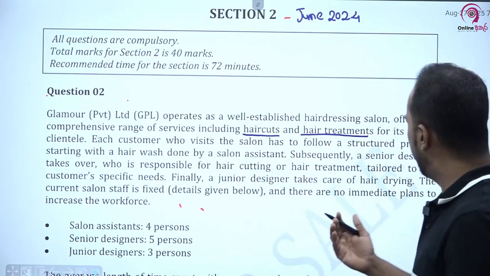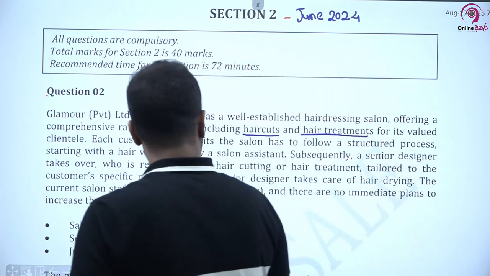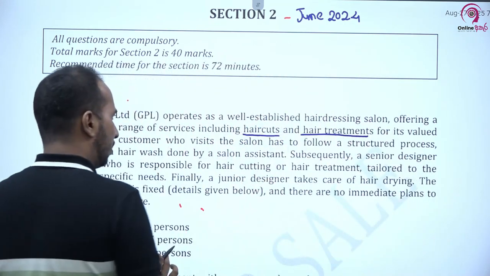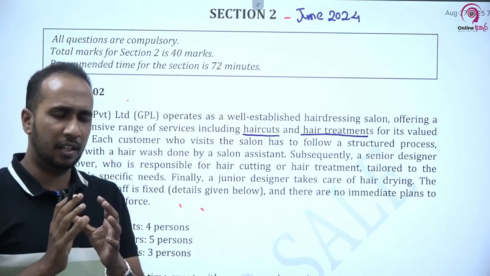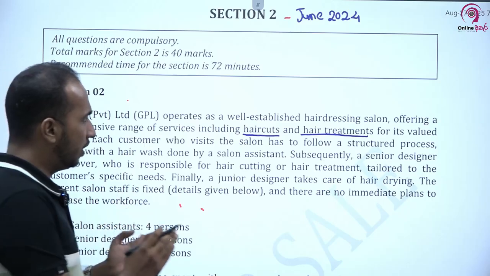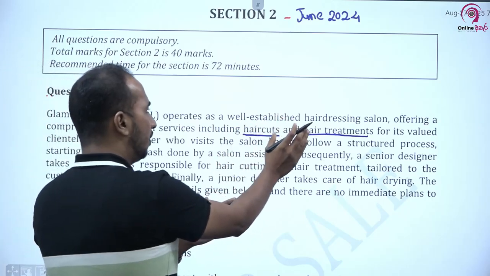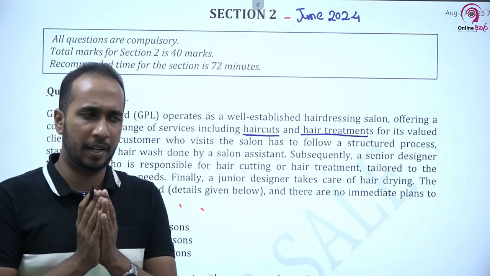So they are offering a comprehensive range of services including haircuts and hair treatments for its valued clientele. So they are providing basically two types of services. One is haircuts and the other one is hair treatment.